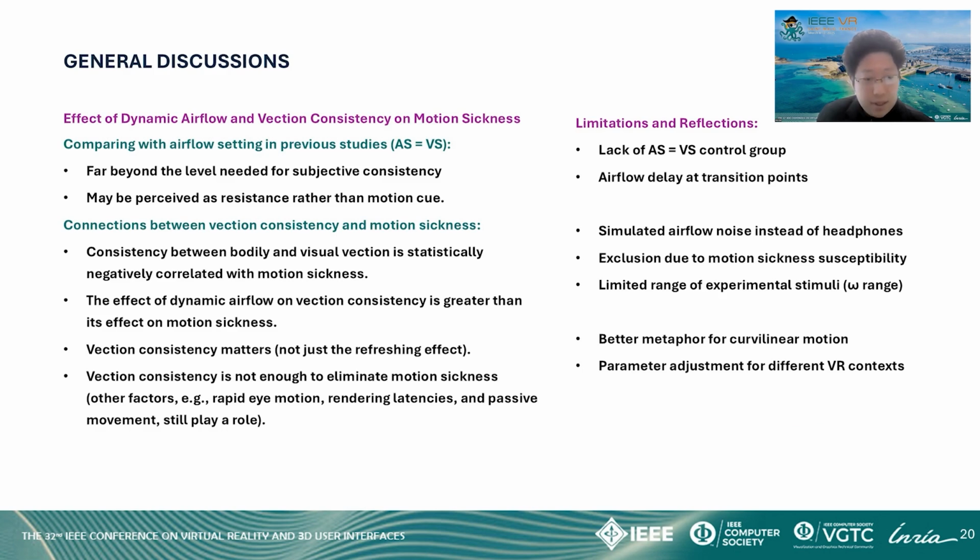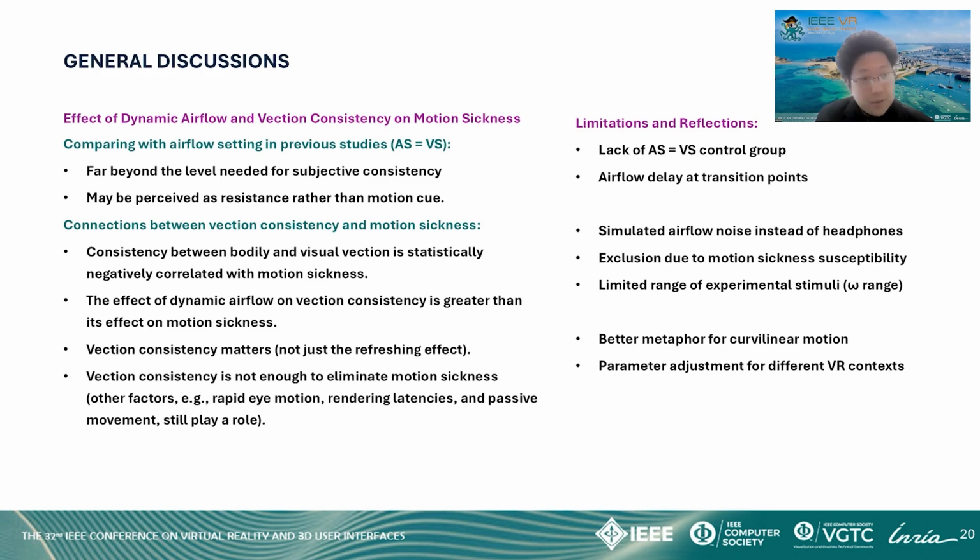Our study strongly opposes the crude design that equates AS directly with VS, as it results in airflow intensities far beyond what is needed for subjective consistency. This may lead to airflow being perceived as resistance rather than a motion cue. Additionally, our experiment revealed important connections between vection consistency and motion sickness. Consistency between bodily and visual vection is negatively correlated to motion sickness. However, the effect of dynamic airflow on vection consistency is greater than its effect on motion sickness, which suggests that vection consistency plays a key role in alleviating motion sickness beyond just the refreshing effect of airflow, but it's not enough to eliminate it, as other factors such as rapid eye movement, rendering delays, and passive motion still contribute.